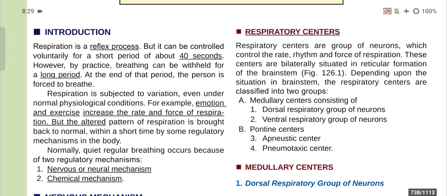The respiration is subjected to variation even under normal physiological condition. For example, the emotion and exercise increases the rate and force of respiration, but the altered pattern of respiration is brought back to normal within a short time by some regulatory mechanism in the body. Now, normally the quite regular breathing occurs because of two regulatory mechanisms. One is nervous or neural mechanism, one is chemical mechanism.